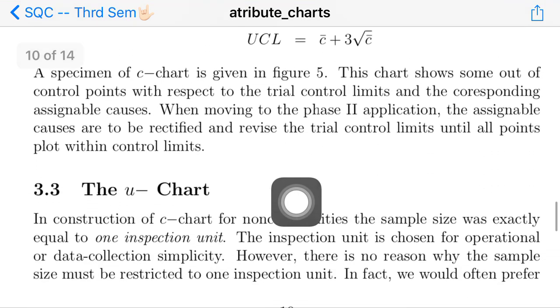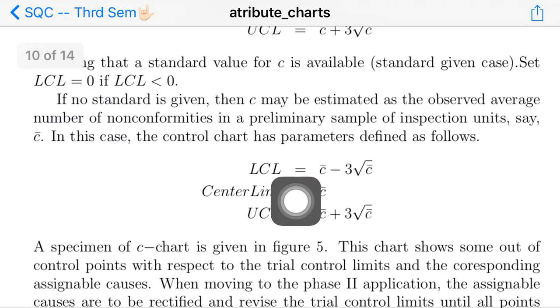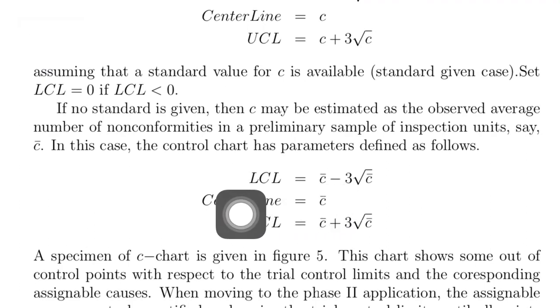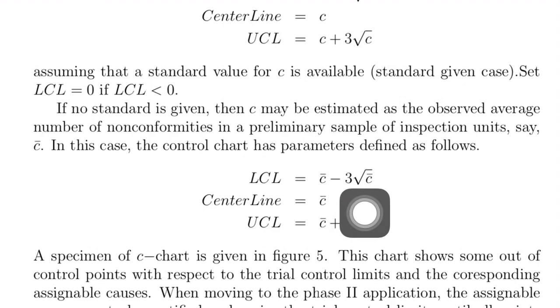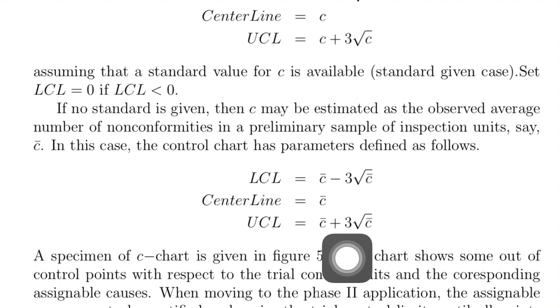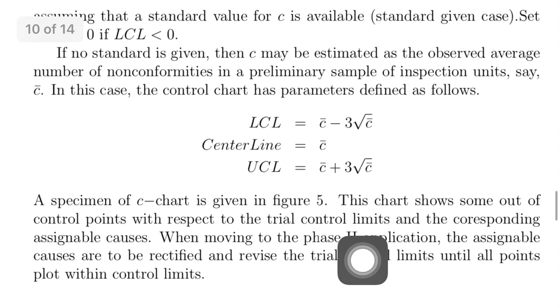So what is the estimated C? It is equal to C bar. LCL is equal to C bar minus 3 into root of C bar, the center line is C bar, and UCL is equal to C bar plus 3 into root of C bar.